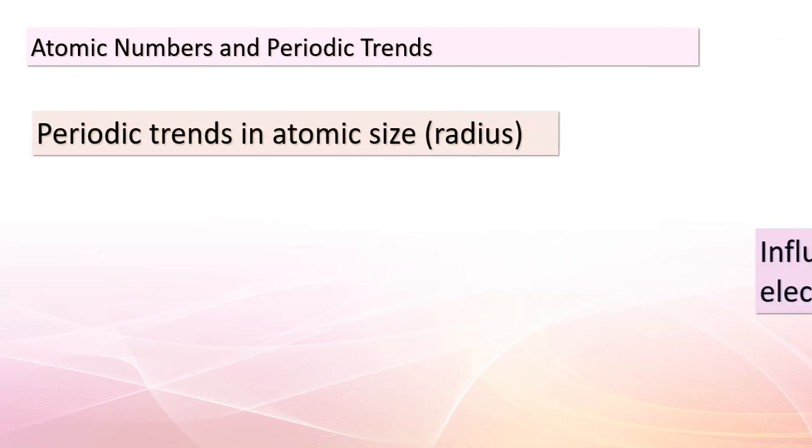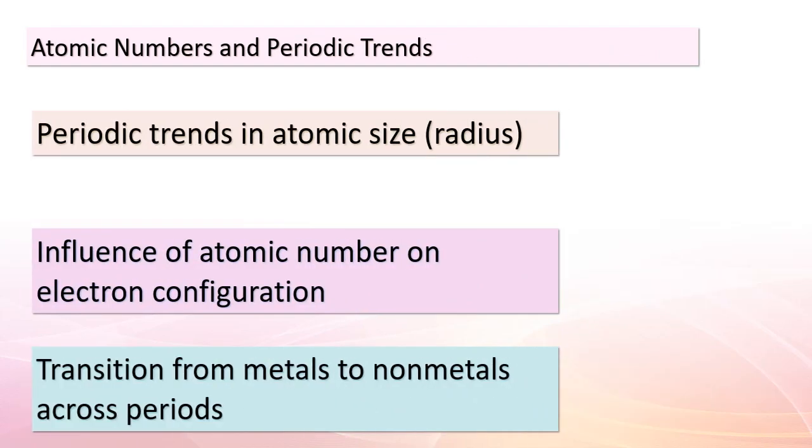Hello again, inquisitive minds. As we journey further into the realm of atomic numbers, let's uncover some captivating trends. Atomic numbers wield immense influence over an element's properties. One of the mesmerizing patterns is the change in atomic size as we move across periods. As the atomic number increases, so does the number of protons and electrons. This, in turn, leads to a smaller atomic radius due to increased nuclear charge.